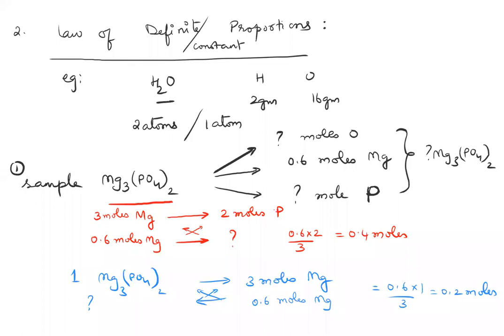So just by giving the amount of magnesium, I can ask you the amounts of oxygen and phosphorus, which are its co-atoms, the other elements present in the substance. Or I can ask you how much of the sample itself was taken. All this I'm able to do because of the law of definite proportion, because I know they have to be in a fixed ratio. So this is your first model question. Your second model question in this is a theoretical question.